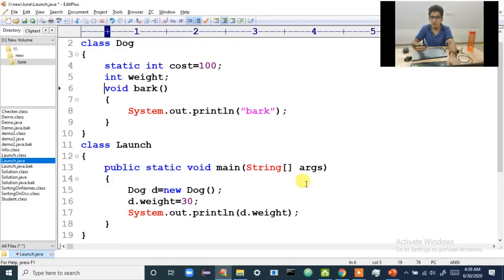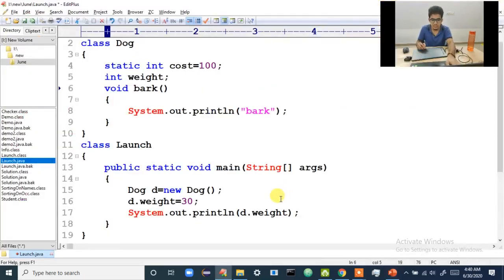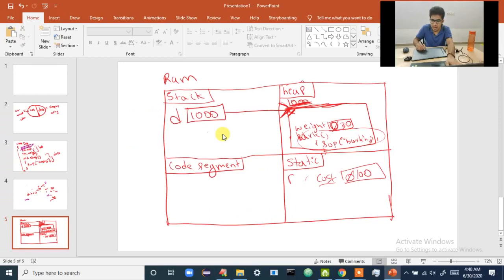Then what did you tell? Store this 100 in the cost. So cost now becomes overwritten to 100. This cost will come inside the static segment. But I want you to understand how it is stored inside the static segment. It is stored by the class name. What's the class name here? The class name is Dog. That's why it is stored as Dog.cost. This is how it is stored in memory.